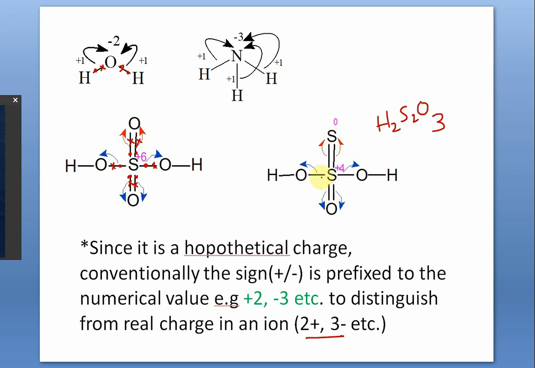But sulfur loses 1 electron to the left, 1 electron to the right, 2 electrons to the bottom. So no electron it loses to the top, because it gets back its own electron. So for this bond cleavage, no extra charge. So only towards the oxygen side, it will lose 4 electrons. So its oxidation number will be +4, and 0 is the oxidation number of this other sulfur atom.